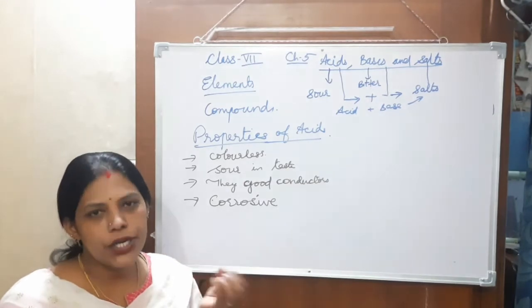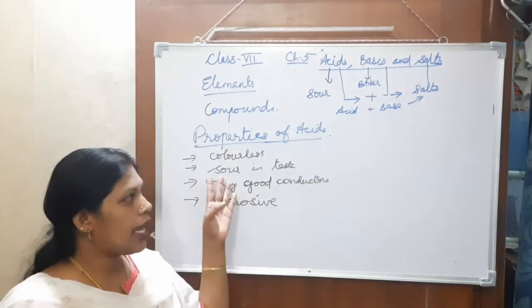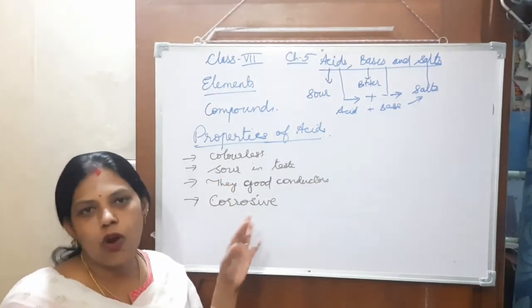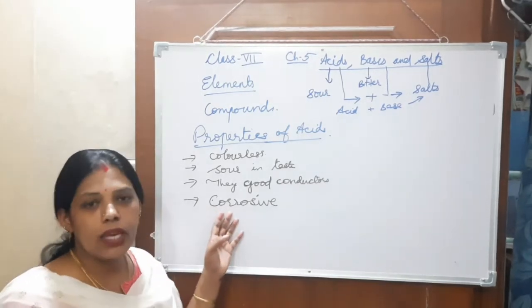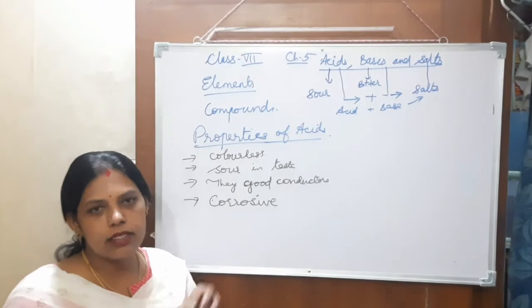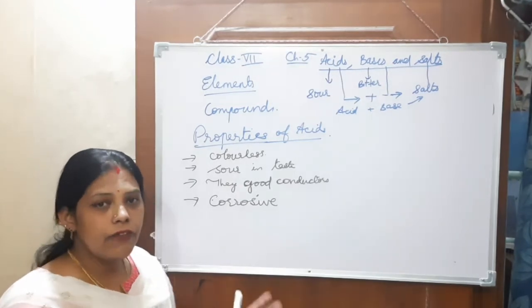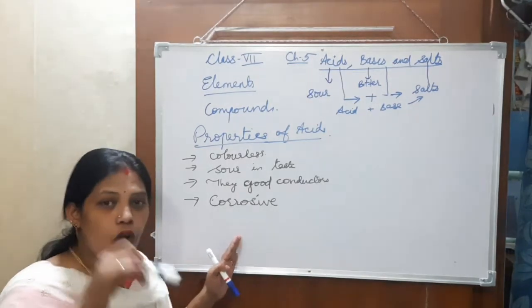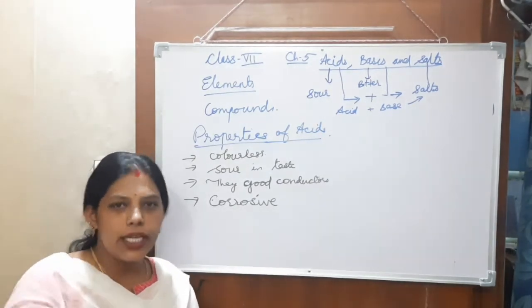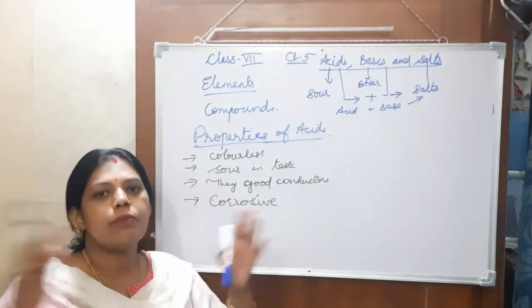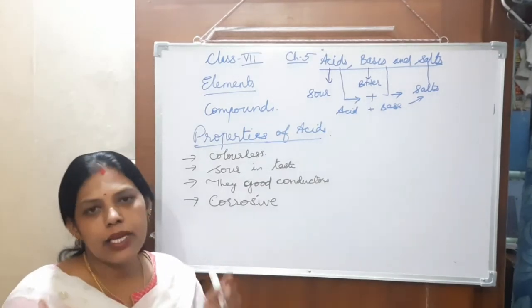In the laboratories, mostly dilute acids are used, because strong acids are very strong and will harm us. So when diluting acids, be careful: never add water into the acid. If we add water into the acid, then it may spill out and damage our skin.